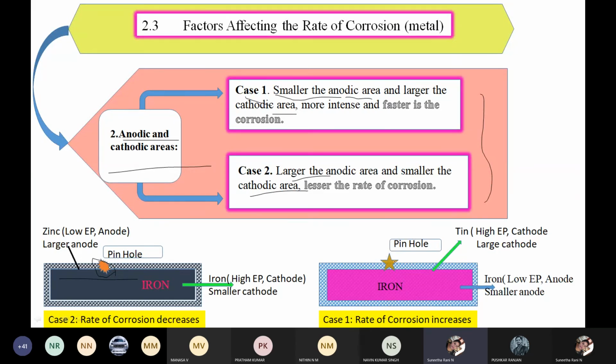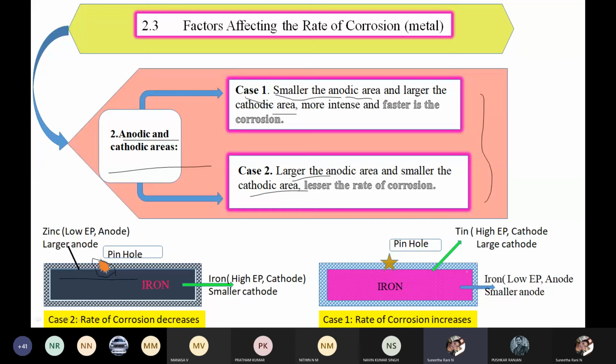Because of the smaller anodic area, the interaction between this region and the atmospheric oxygen is less. So compared to case 1 and case 2, where there is a larger anode, as the size of the anodic area increases, the rate of corrosion decreases.